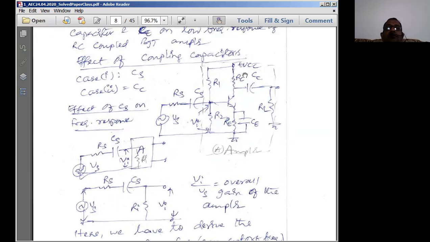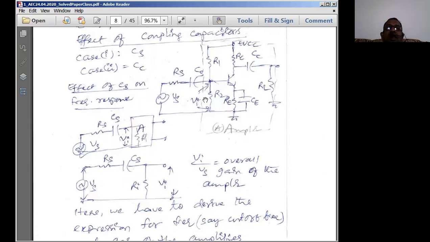That means this particular stage which I have shown in the dotted line has to be coupled with the first stage, after CC, in order to get the RC coupled amplifier. So for that purpose I gave you this as a dotted section. You can extend it like that.